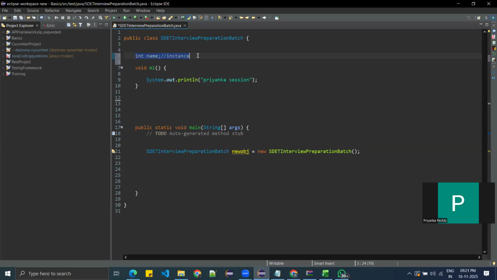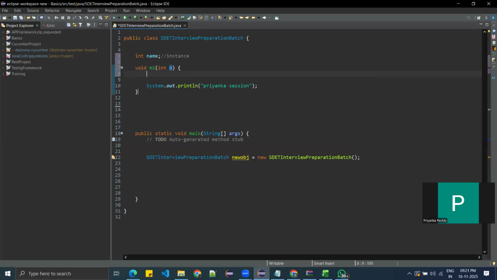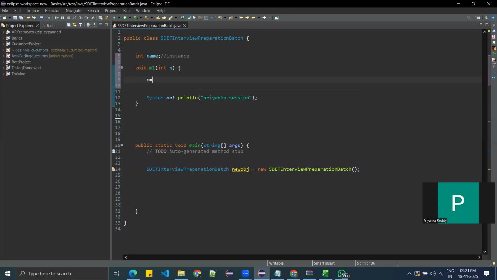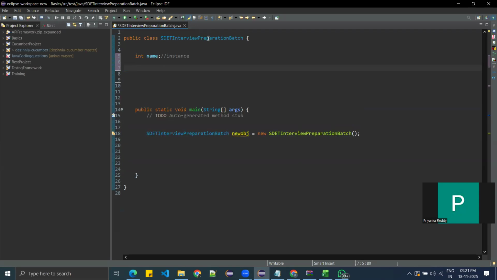Am I assigning any value to this? No, I'm not assigning any value to this. So where can I assign the value? I will come to this constructor. I am giving here int n. What is this variable? This is a local variable because you are creating it inside the method. For the local variable, I'm giving this name. Let me create the constructor.